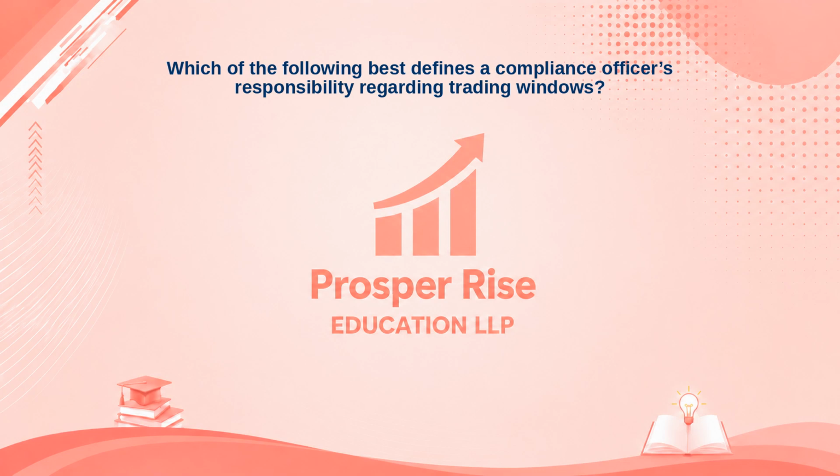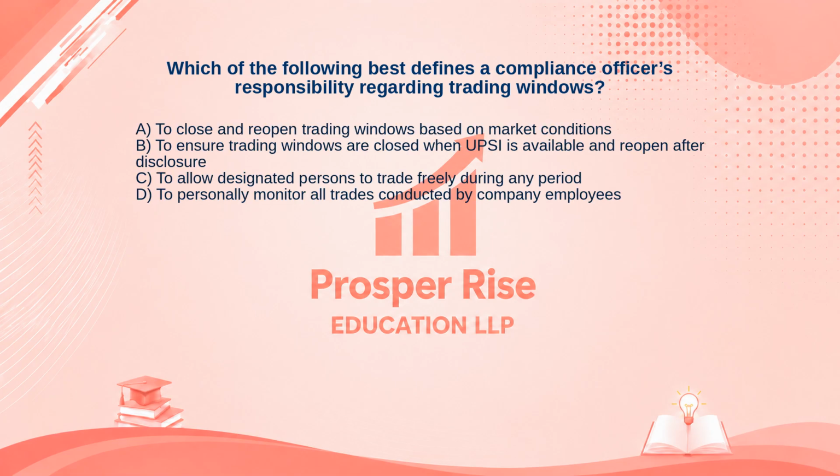Which of the following best defines a compliance officer's responsibility regarding trading windows? Here are your options. A. To close and reopen trading windows based on market conditions. B. To ensure trading windows are closed when UPSI is available and reopen after disclosure. C. To allow designated persons to trade freely during any period. Or D. To personally monitor all trades conducted by company employees.